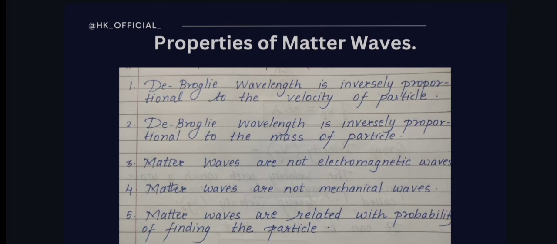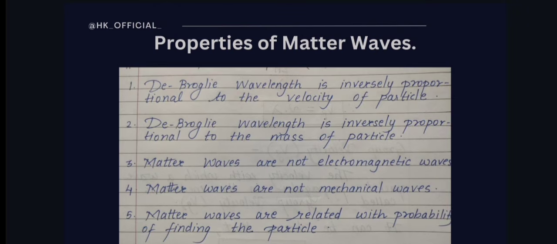The third property is that matter waves are not electromagnetic waves. Any type of waves are produced by oscillations of a certain quantity. When a charged particle oscillates, it produces electromagnetic waves. Matter waves are produced by the motion of particles and do not depend on the charge of particle. Therefore, matter waves are not electromagnetic waves.